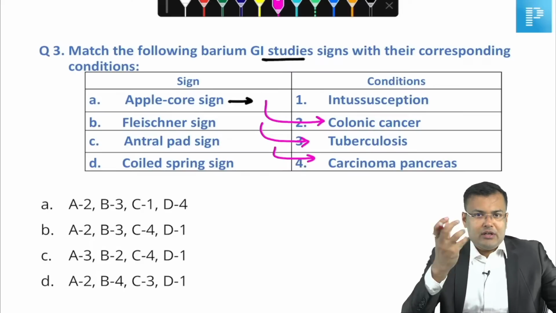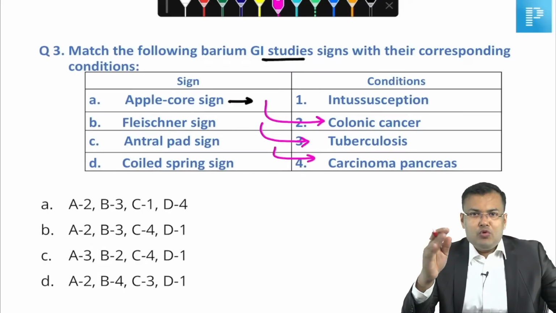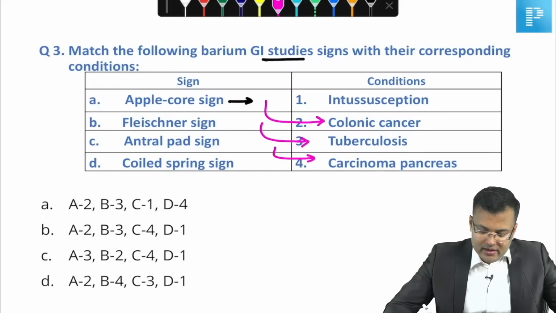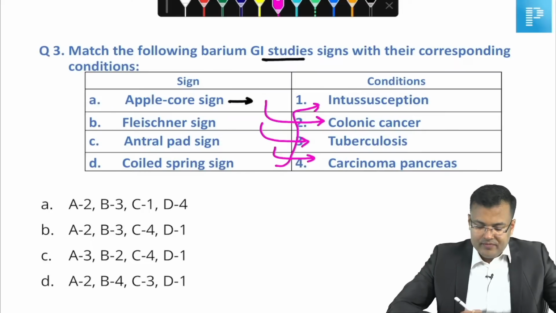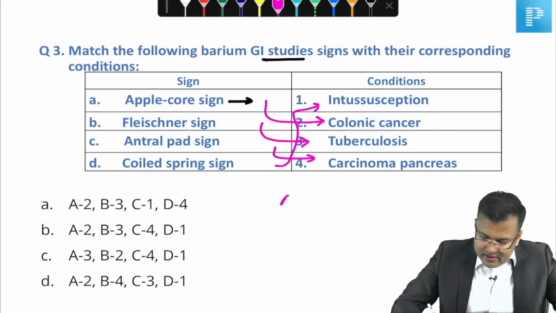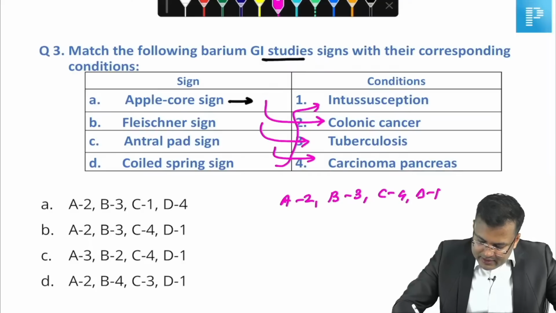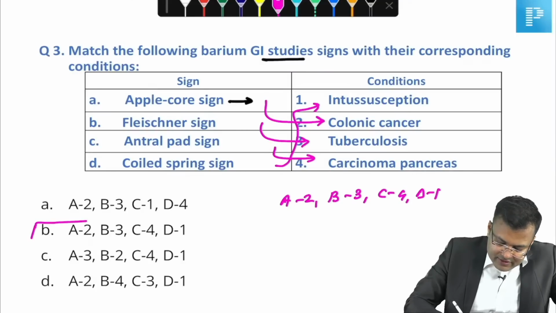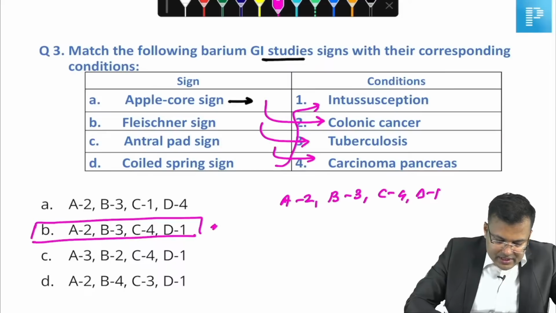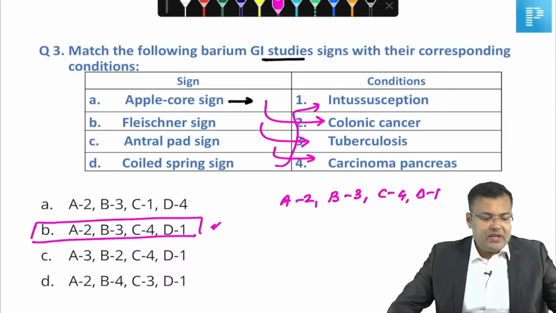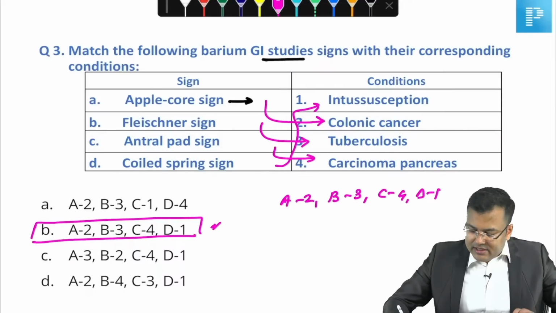And all of you know that coiled spring sign, when one loop of intestine enters into another, is seen in intussusception. Clear? So what is the correct answer? A2, B3, C4, D1. So the correct answer for this question is B. These are the radiological images which are asked frequently.